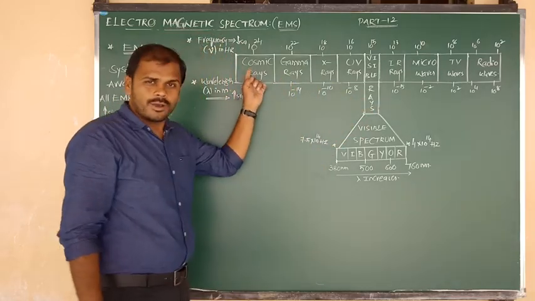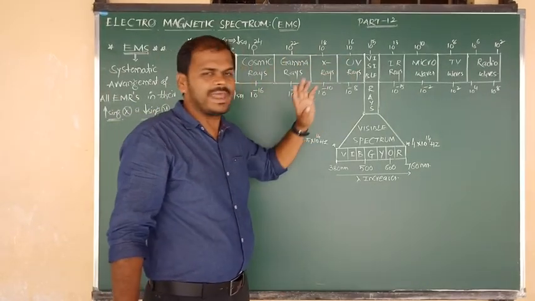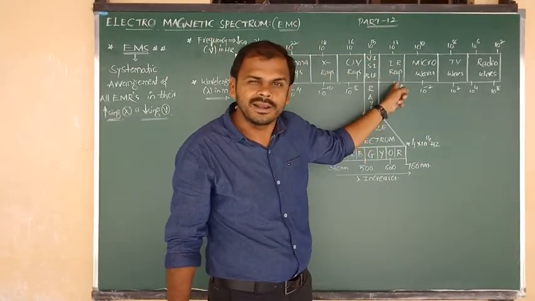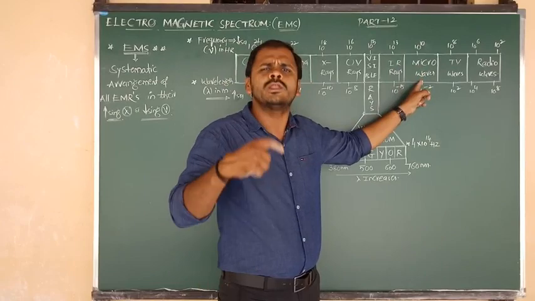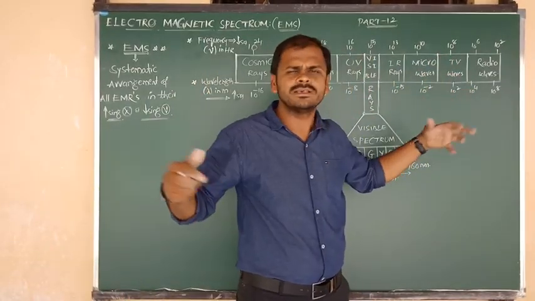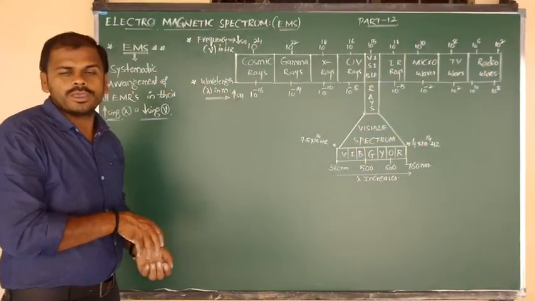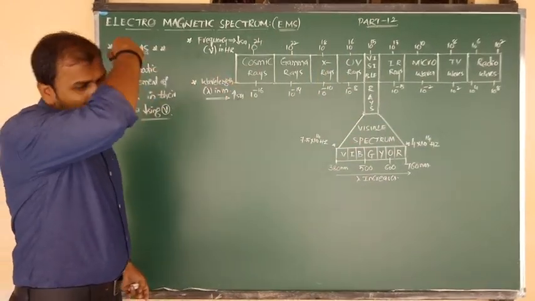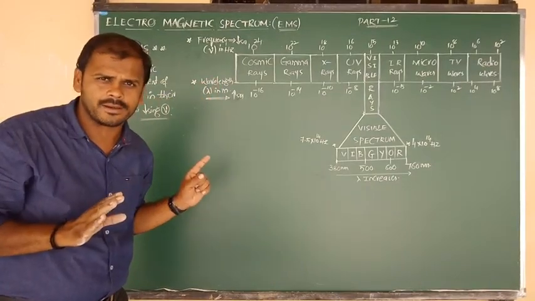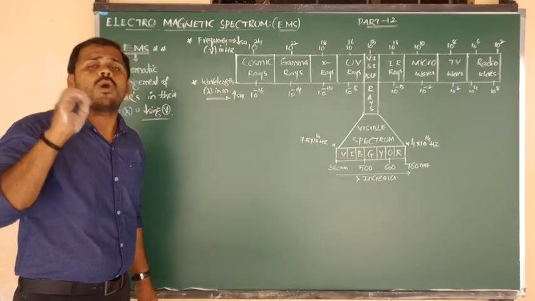So once again, cosmic rays and gamma rays and X rays, and UV rays. Next one is visible rays, and next one is IR rays, and one more is microwaves, no problem. Next one is TV waves, and the last one is radio waves. This order must be in this pattern only. You should not exchange any one EMR, and you should remember the same sequence 100%.